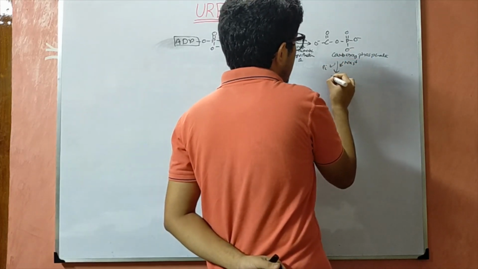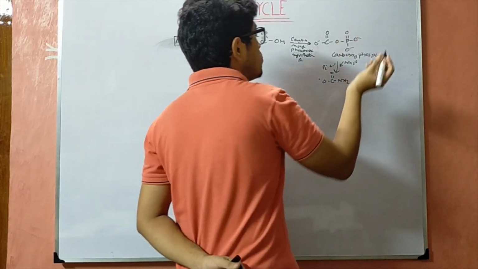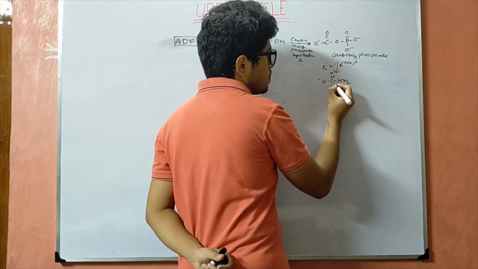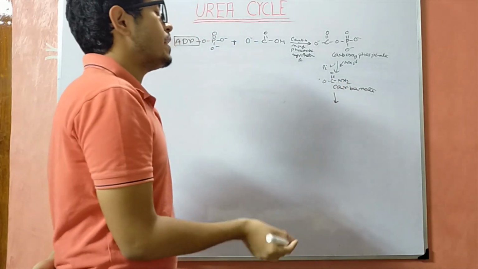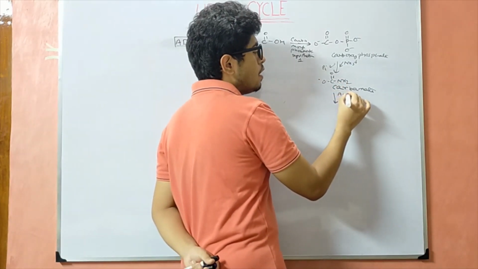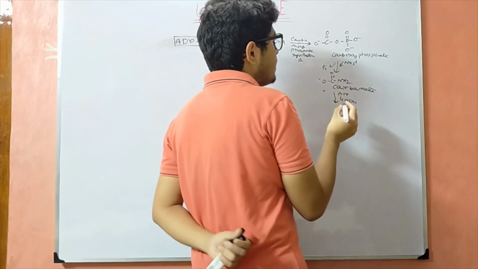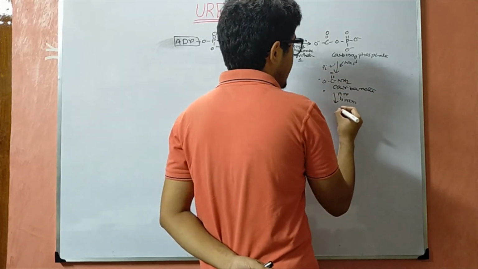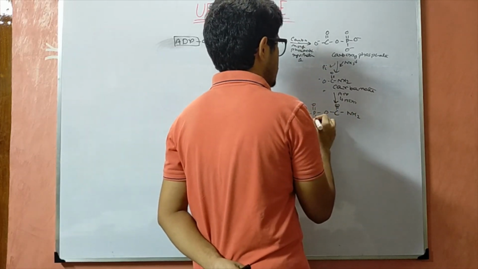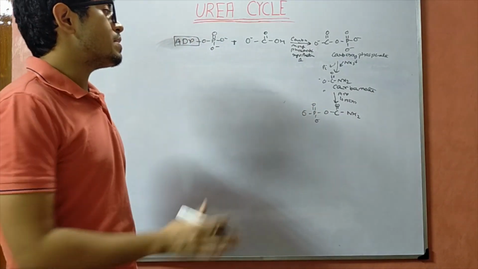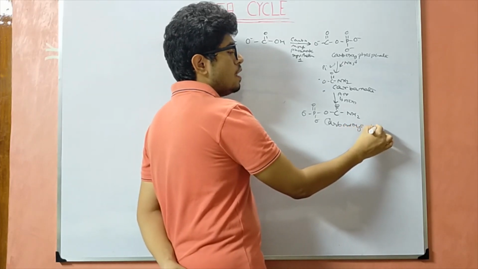of a Pi molecule, leading to formation of what is known as the carbamate. Carbamate now is again going to react with another molecule of ATP. The reaction is being catalyzed by the same enzyme, which is carbamoyl phosphate synthetase, to form a product. This is what we are concerned with, and this is what is known as the carbamoyl